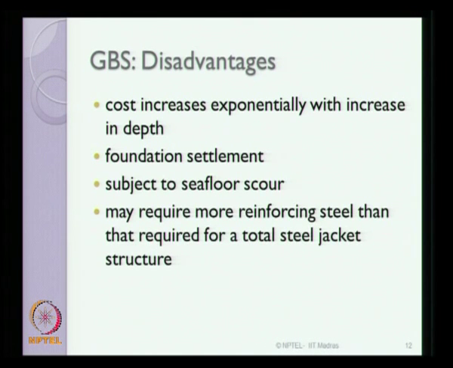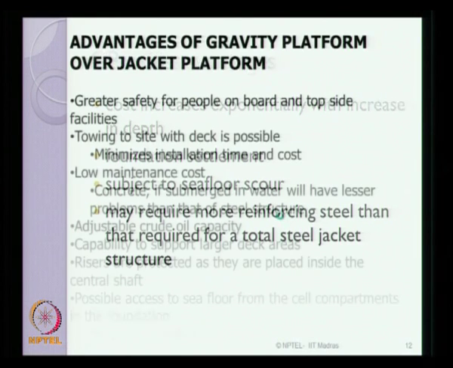Therefore, these kinds of structures generally require more reinforcing steel than is required to construct a steel jacket structure. The quantum of reinforcing steel which is being used to make the structure laterally load resistant is phenomenally high, which amounts to increase in cost of these kinds of platforms.